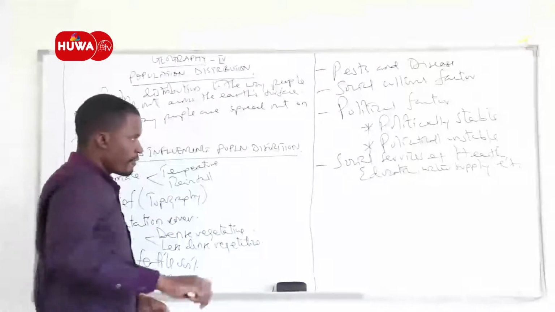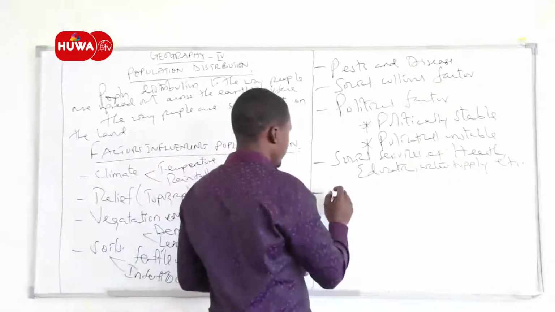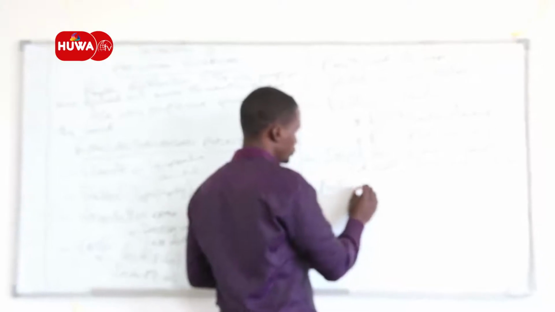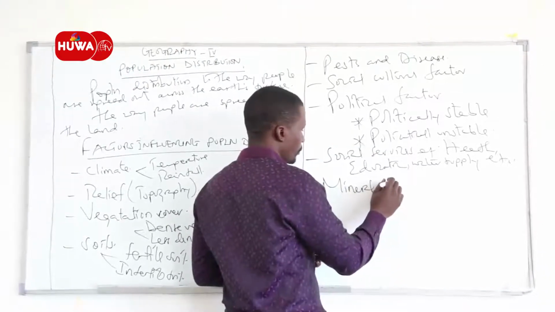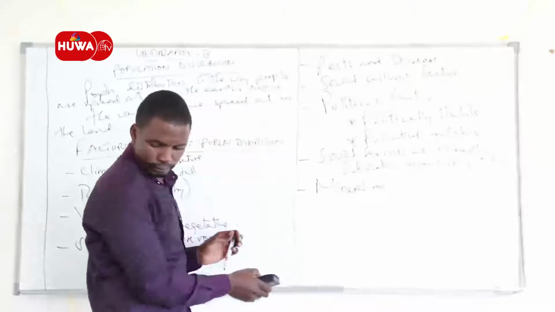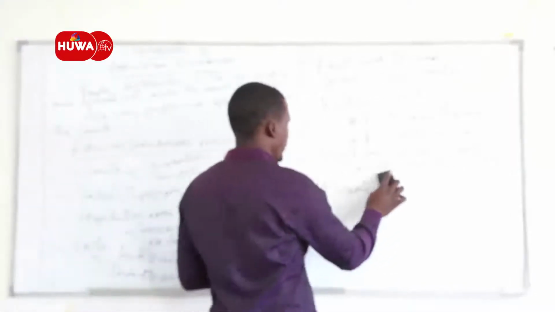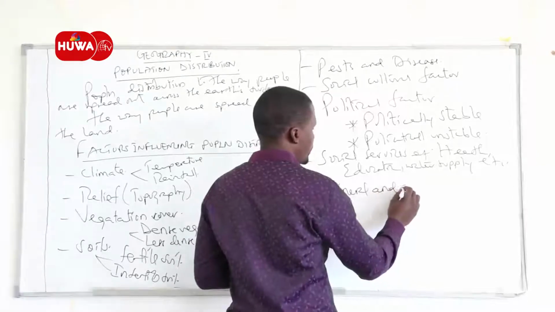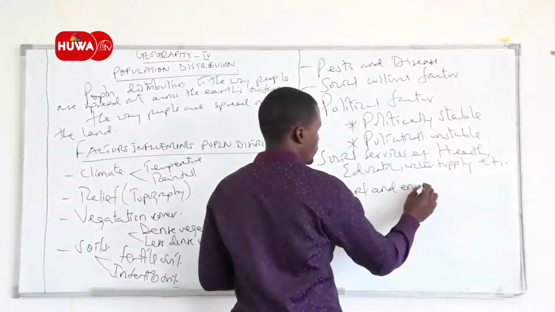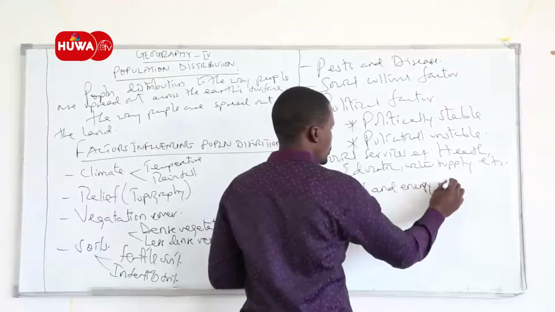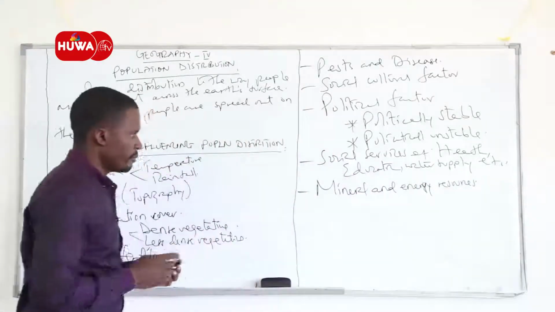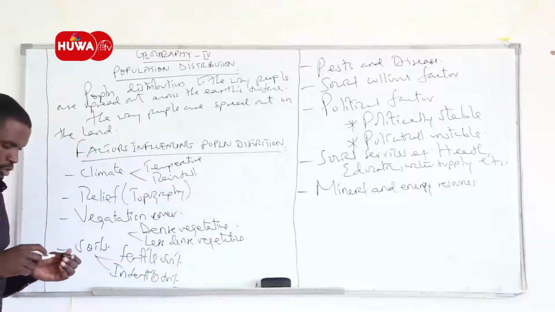Also, we have another factor which can drive the population distribution, that is the availability of minerals and energy resources.